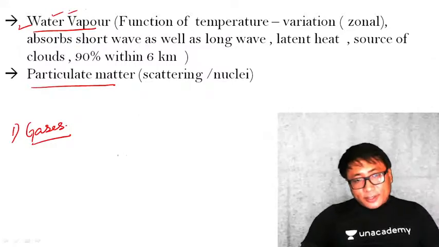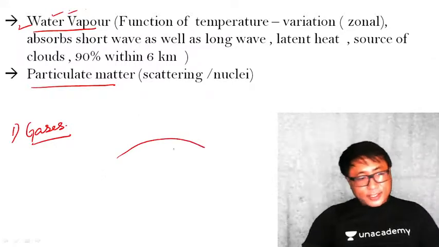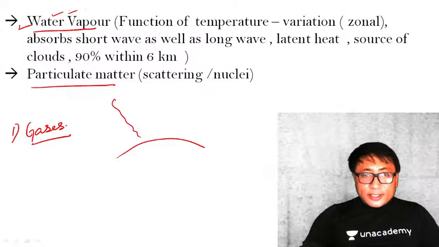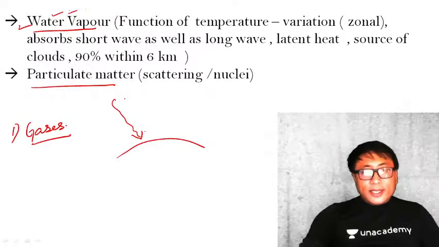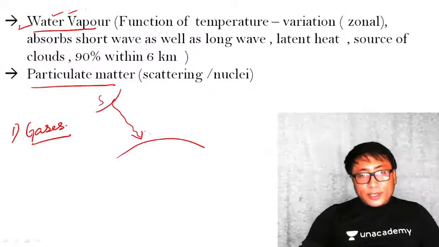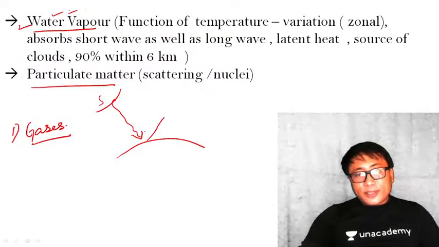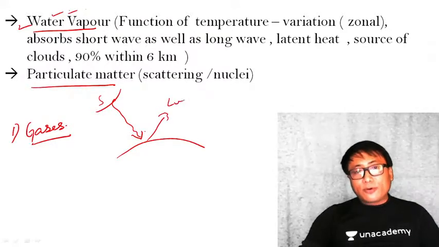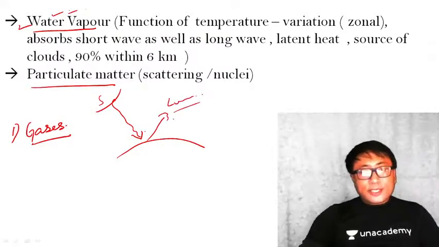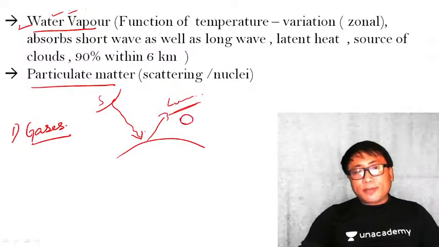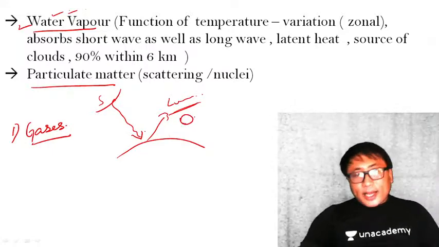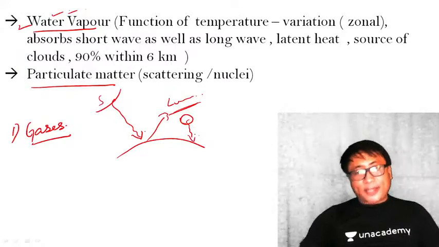See, here this is Earth's surface, there is sun insolation. The short-wave sun insolation is re-radiated from the Earth's surface in the form of long-wave radiation. This long-wave radiation is captured by the water vapor, and again it is re-radiated back.